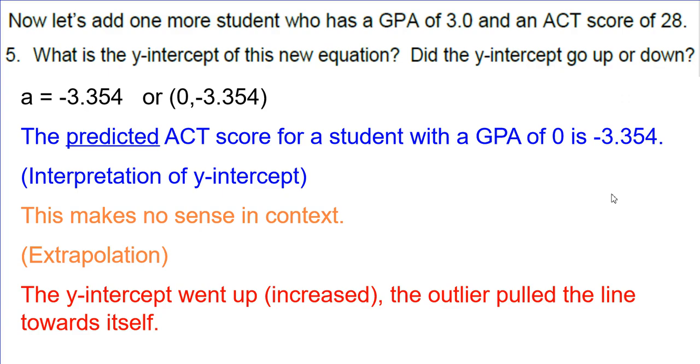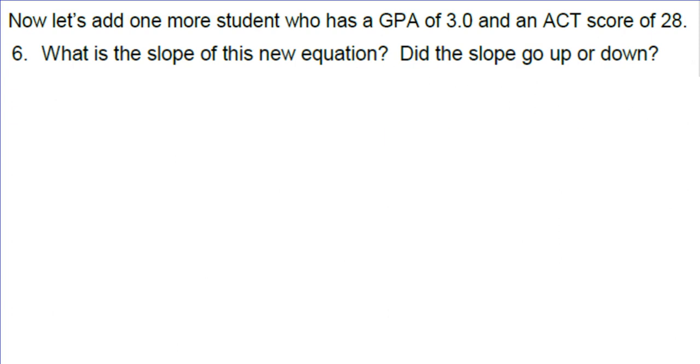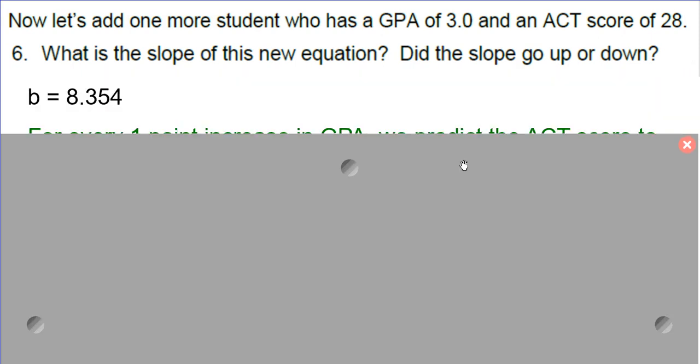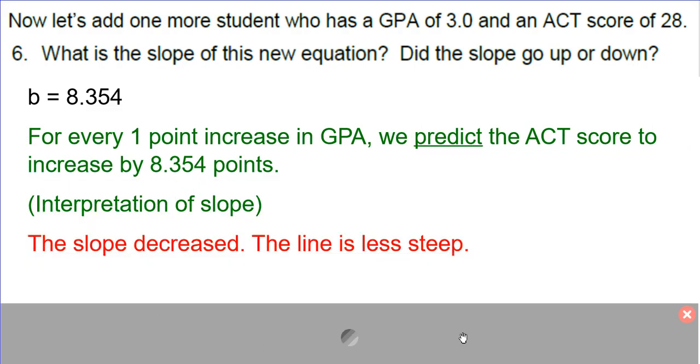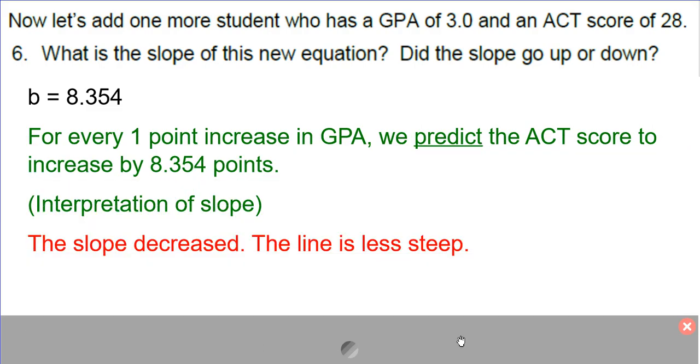and made that change. Now, in terms of the slope, that was our multiplier. There was a change there as well, the 8.354, so that was a decrease. So again, for every 1 point increase in your GPA, you predict that the ACT score will increase by 8.354 points. So again, that slope decreased, the line is less steep. And we also pulled the line up from where that y-intercept originally was at negative 15.1, so now it's negative 3.354.